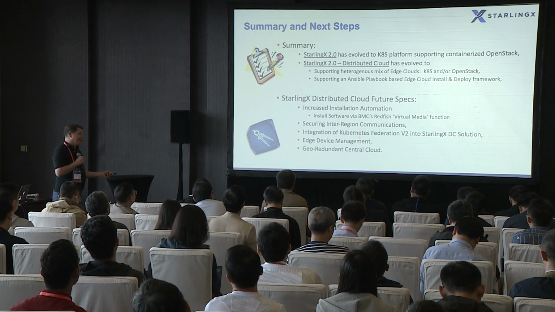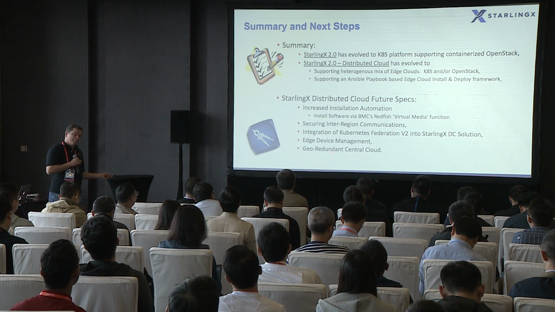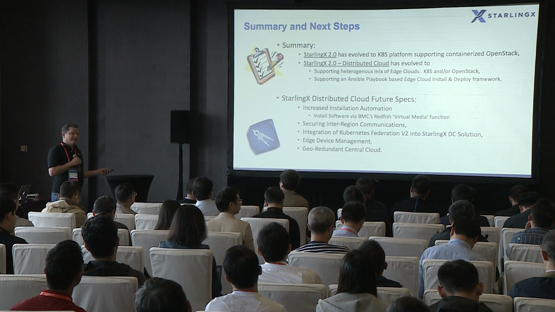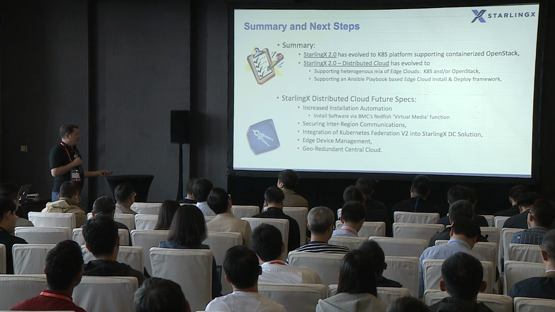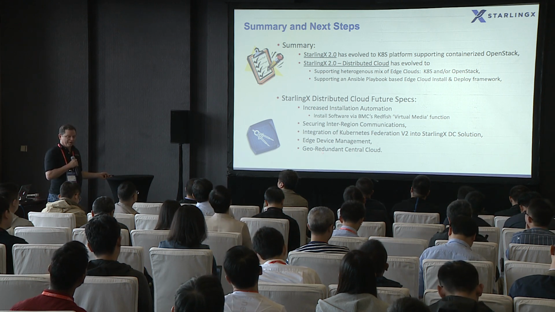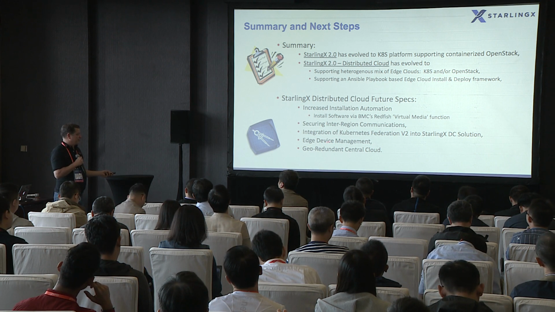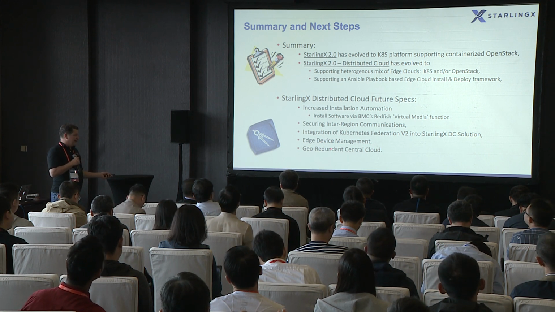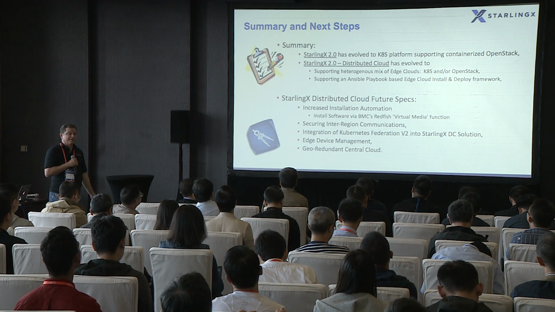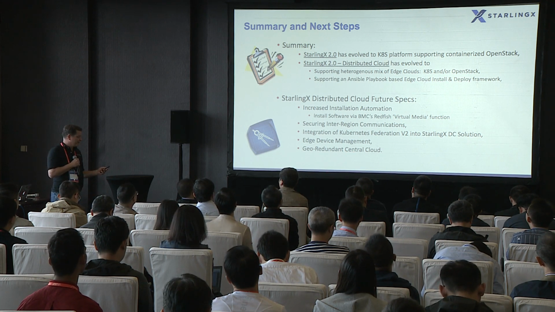So it's definitely something we want to explore, being able to automatically set up on a distributed cloud environment. There's some edge device management being talked about with respect to smaller, not fully managed devices, and then we've talked about geo-redundancy at the central cloud as a requirement.